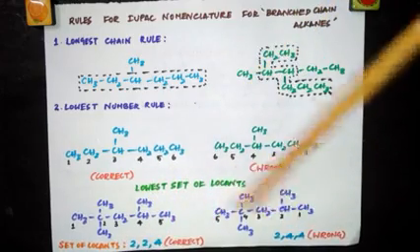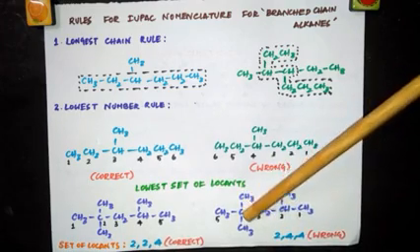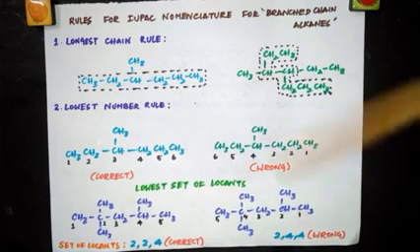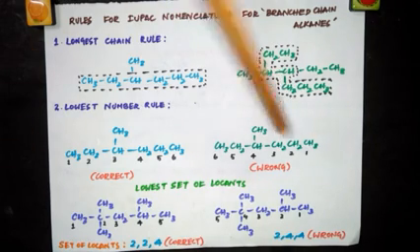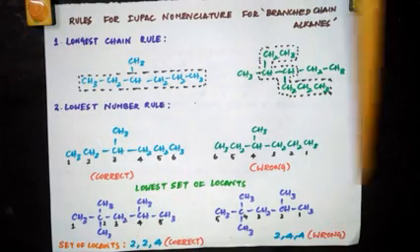Again come here. What are the locants here? In second position I have CH3, put 2. In fourth position I have 2 methyl groups, so I am writing the number twice: 4, 4. Now, as I told you, after deciding the set of locants, what are the locants that we have decided? 2, 2, 4, and 2, 4, 4.